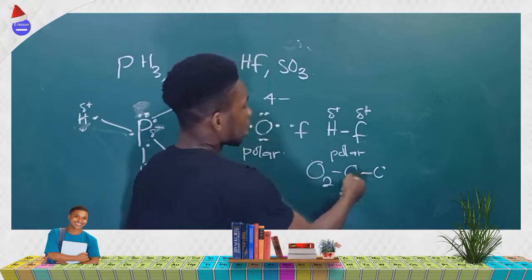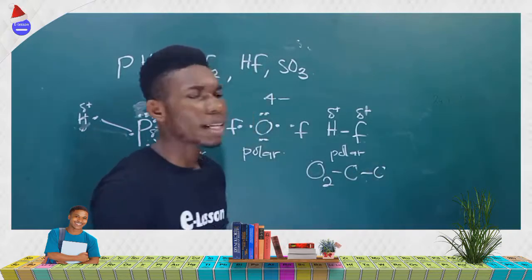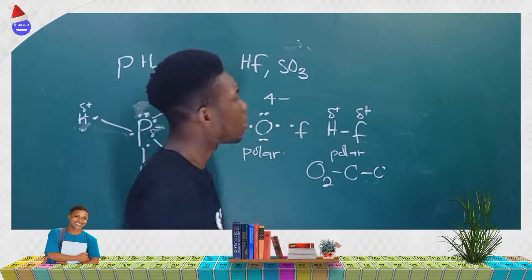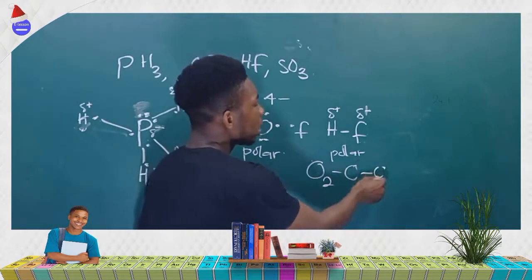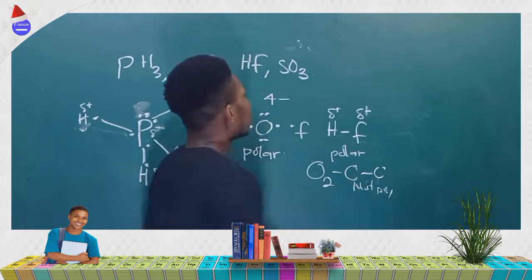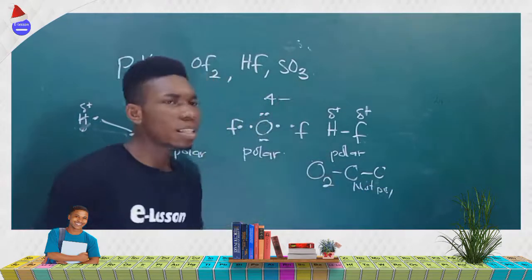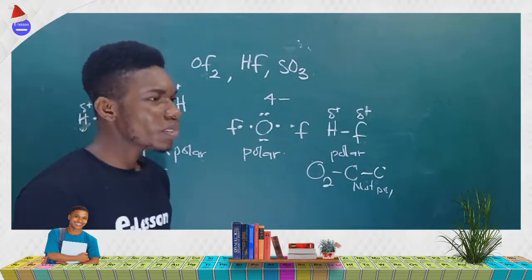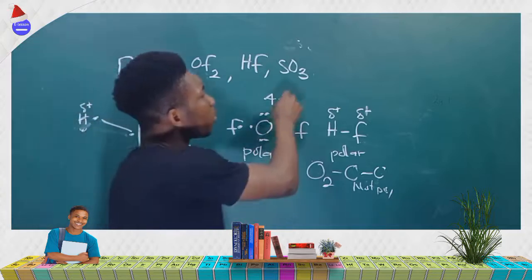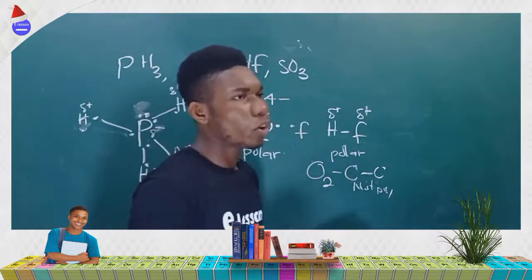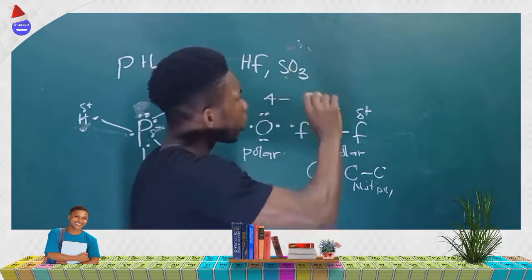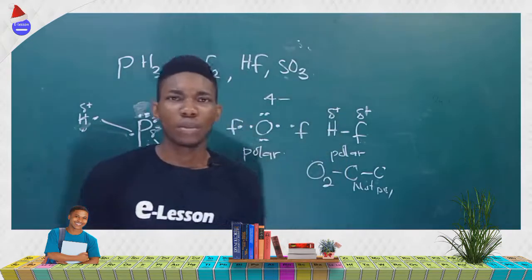These two atoms have the same electronegativity, so this molecule is not polar. Are we getting it now? Now, the only option you are left with here is SO3. SO3 is non-polar. Now, why is SO3 not polar? Let's write the Lewis dot structure for SO3. Which of them will be the central atom?